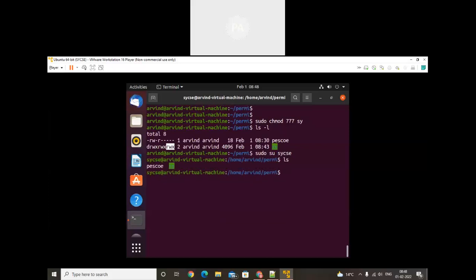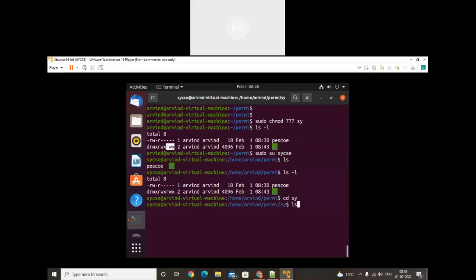ls -l. Check out, other permission has the permission to write that file. cd sy, it has execute inside it also. If I do ls, I can read also; if I do cat, I can read also. Now I want to write a file. cat